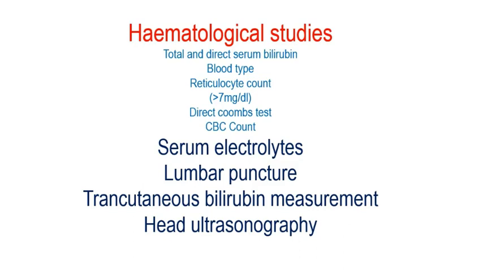Then we go for CBC also, complete blood count. In complete blood count, what can we get? HB of the patient, if it is okay or not. Hematocrit, we can rule out hemolysis with both these things.